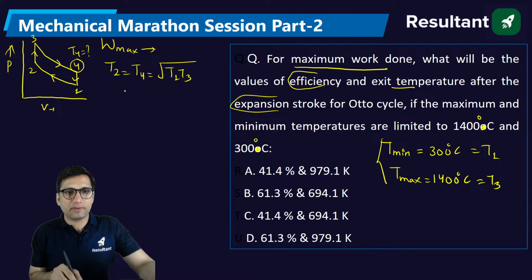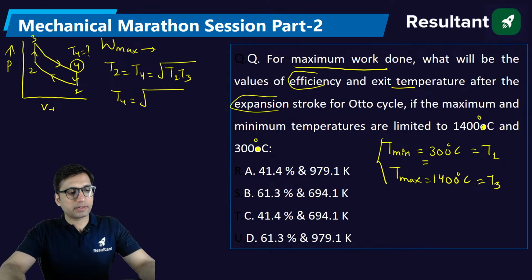So how will you find T4? T4 will be equal to the geometric mean of 300. This is in degrees Celsius, so firstly you need to convert into Kelvin. Find it in Kelvin, you will get 300.